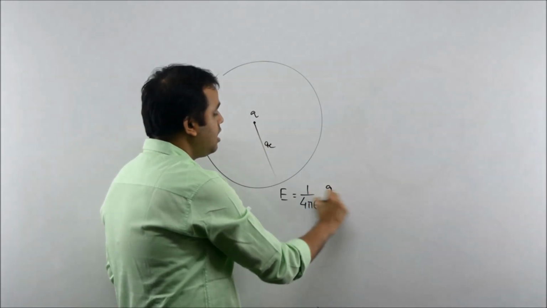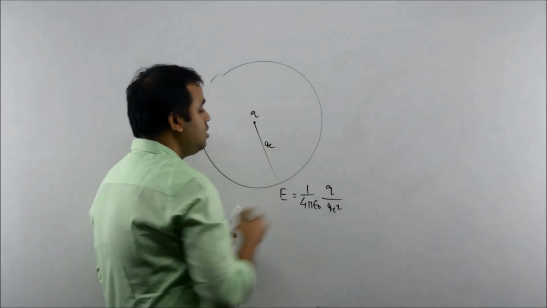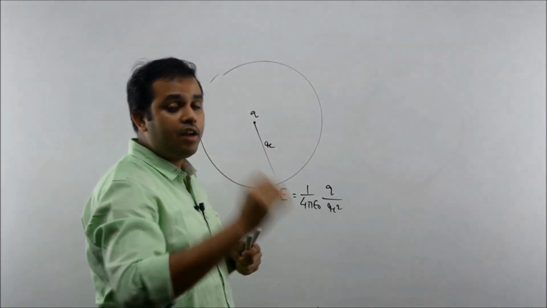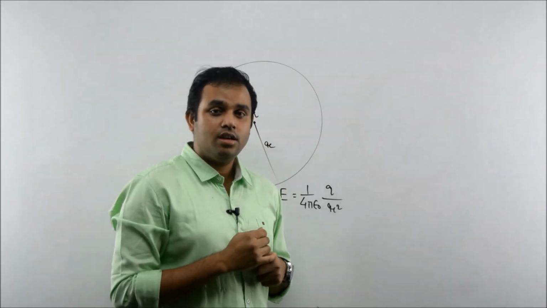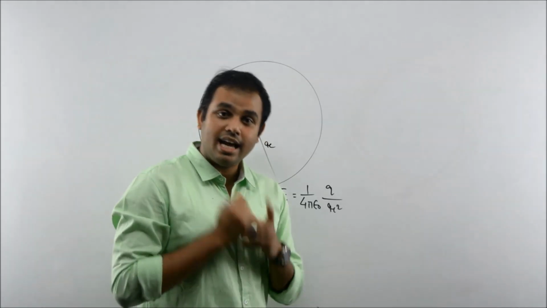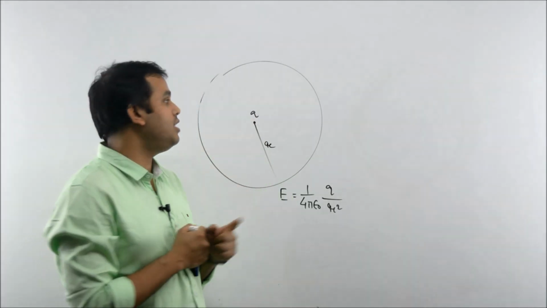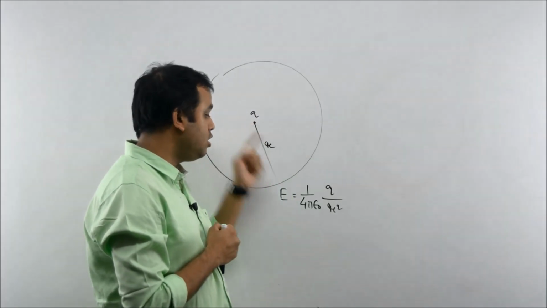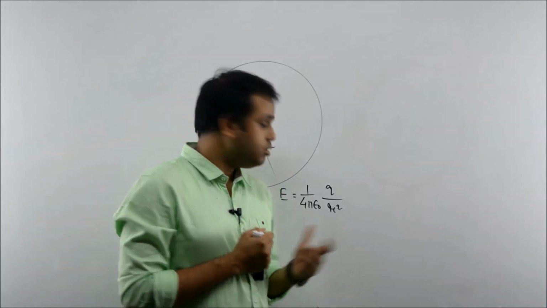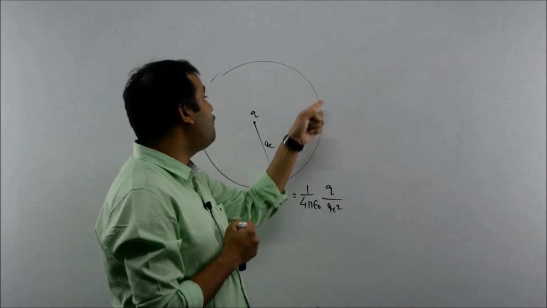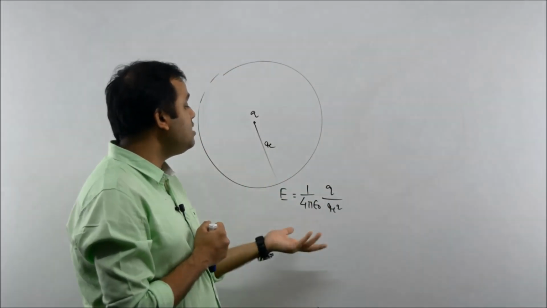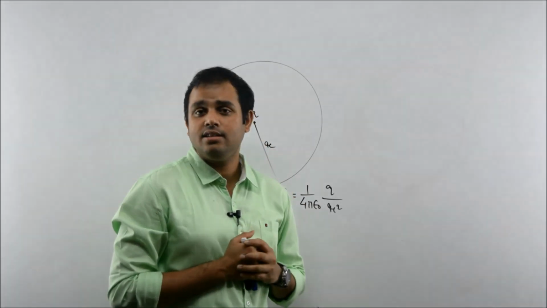The charge is q and the distance is r, so it's r square. At every point on the surface of the sphere, the magnitude of the electric field due to this charge will be equal to this, because every point on the surface is at distance r from the center.